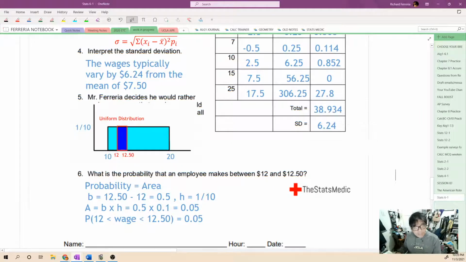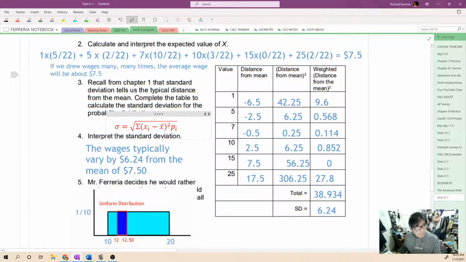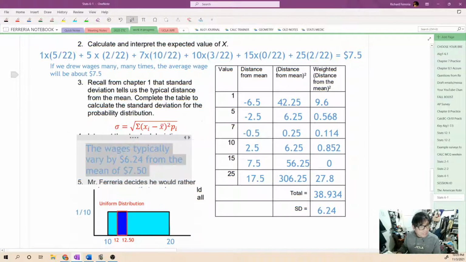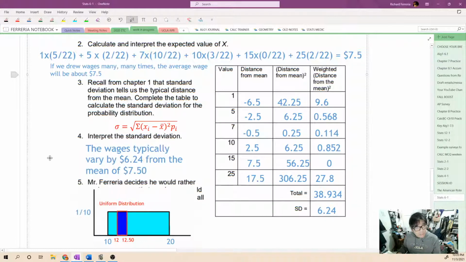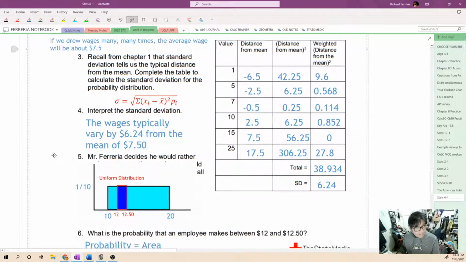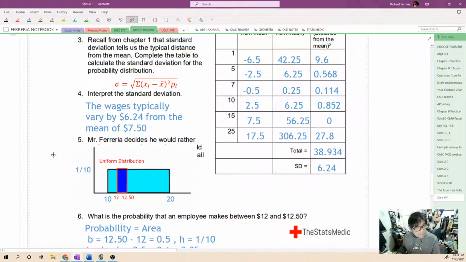So the big formula here that we did was this standard deviation formula. And remember, you don't actually have to use that formula pretty much ever. You can find that standard deviation using your calculator. We'll remind you again about the interpretation for a standard deviation: it's a typical distance from the mean. And then the idea of a probability distribution function where area is the same thing as the probability.